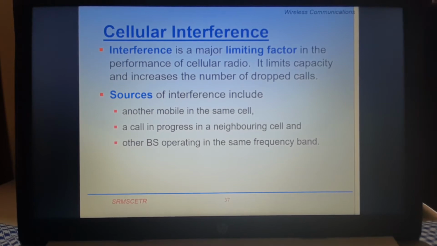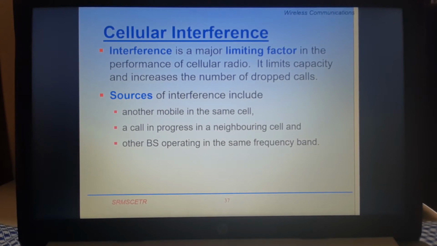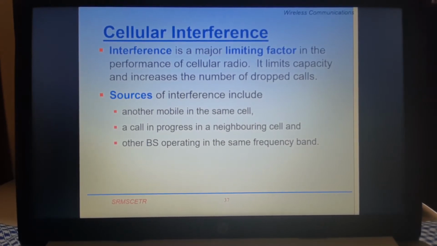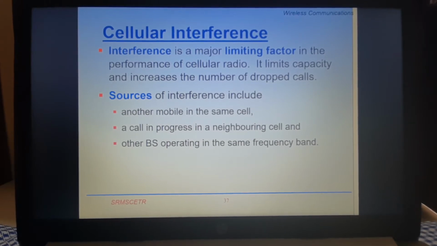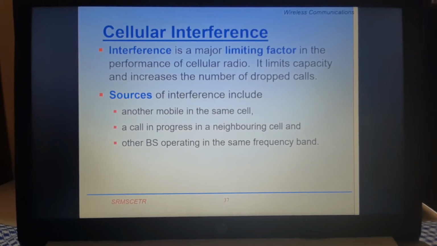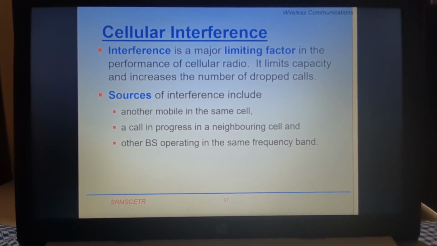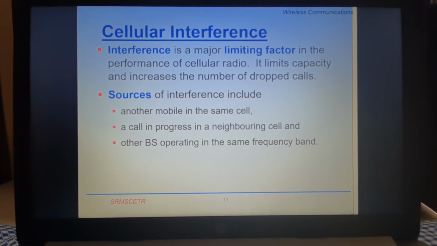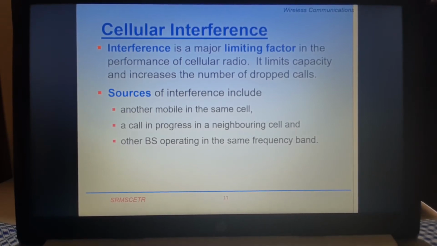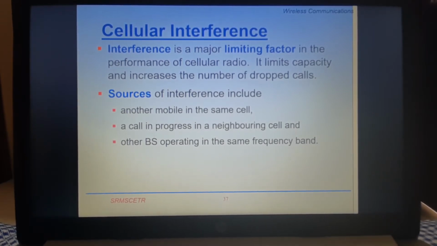There are various sources of interference, such as another mobile in the same cell, a call in progress in a neighboring cell, and other base stations operating in the same frequency band. The first source of interference is another mobile in the same cell. So if you and your friend may be sitting in the car, maybe at home, and at the same time you want to make a call, there are two calls in progress at the same time. So there could be a possibility of interference.